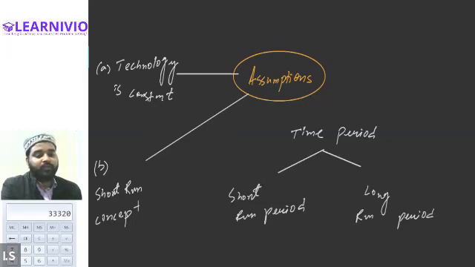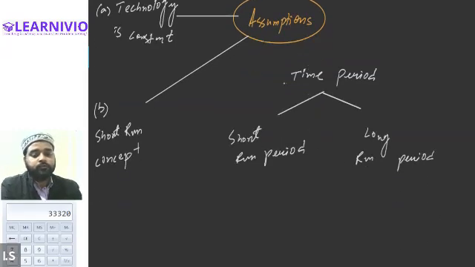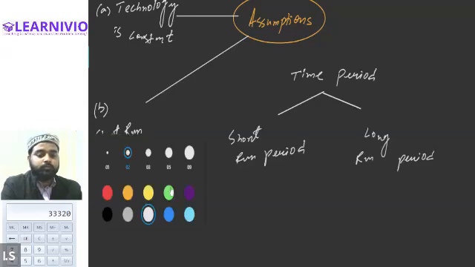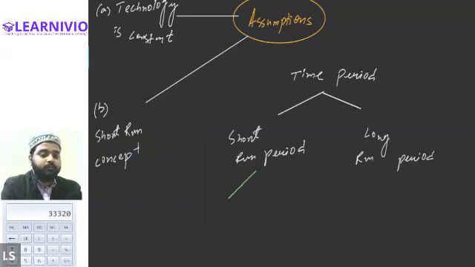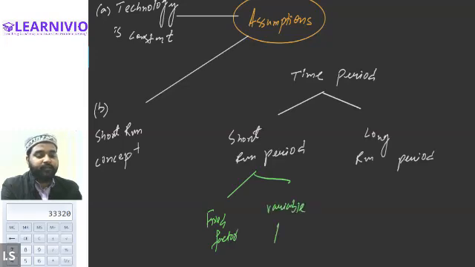So what is actually short run or long run? Short run is a period where factors of production can be categorized into two parts: fixed factor and variable factor. In the short run, we categorize the factors as fixed and variable.